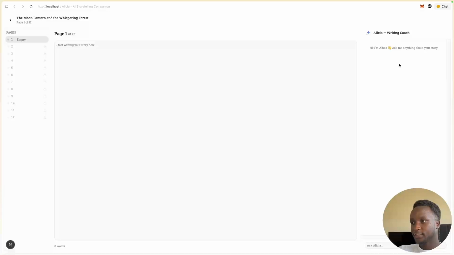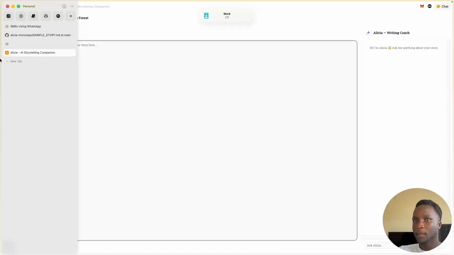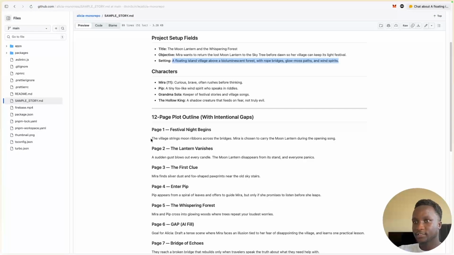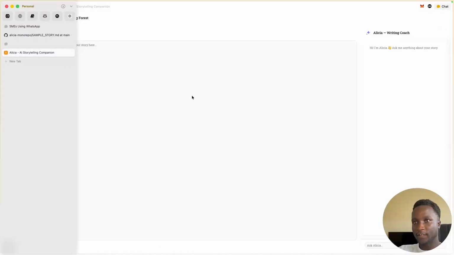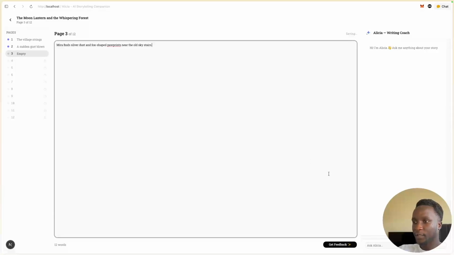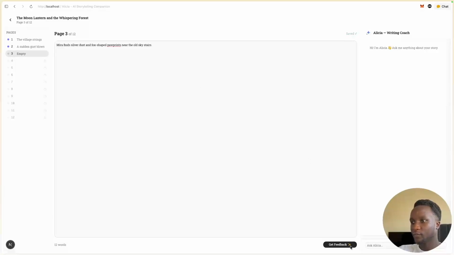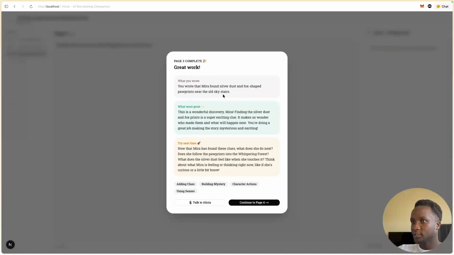You can see that we have an AI chat on the far right. On the far left, we have the page navigator, and at the center, we have the pages to write the story. So again, I'll just take these random pages. After writing every 3 pages, the user can get feedback on that section, and you can see that the AI gives the child some feedback. So you wrote that Mira found silver dust and fox shape. It says what went great, as you can see, and also what the child should do next time.